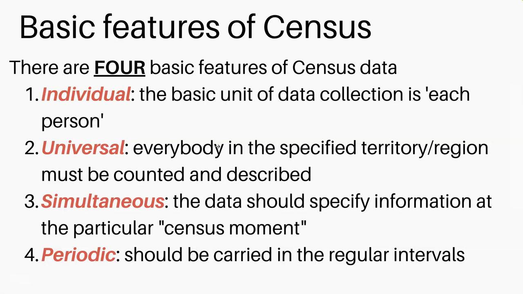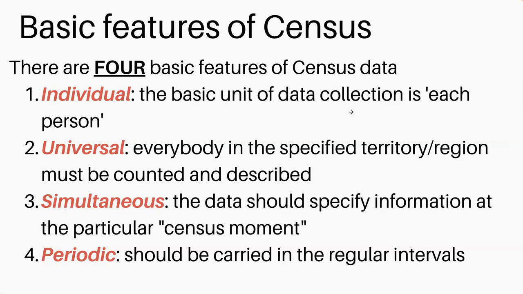But there are four basic features of census data. The first is individual, which means every person should be included in the census data collection, because the purpose of the census data collection is collecting all the data of every citizen, or every person living in the United States.